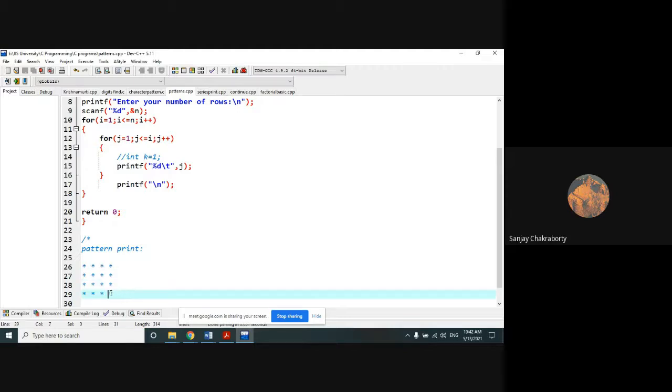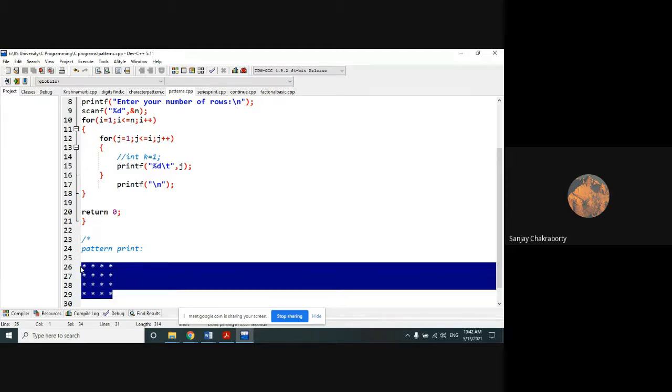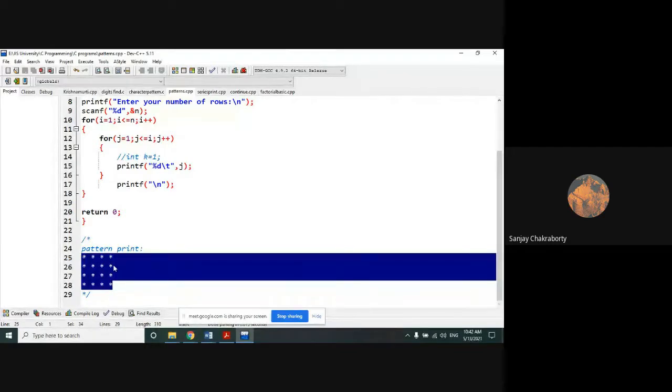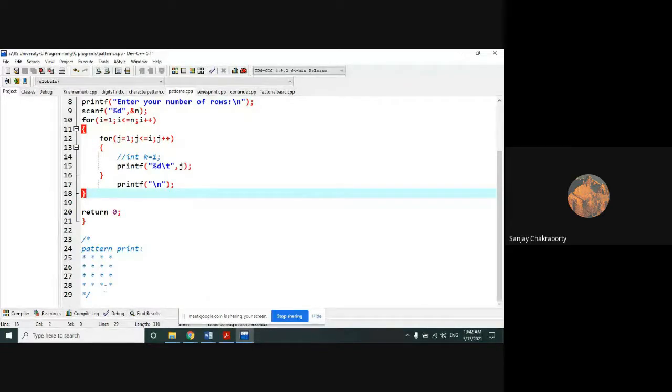You can compare this with a matrix pattern, right? It is a square matrix, n cross n. Yes, sir. 1, 2, 3, 4, so a 4 cross 4 matrix, so a total of 16 elements or 16 stars are there. It is much more convenient to compare this pattern with a matrix pattern, because it will help you understand the overall pattern concepts. So this pattern you need to print as the output on your screen.